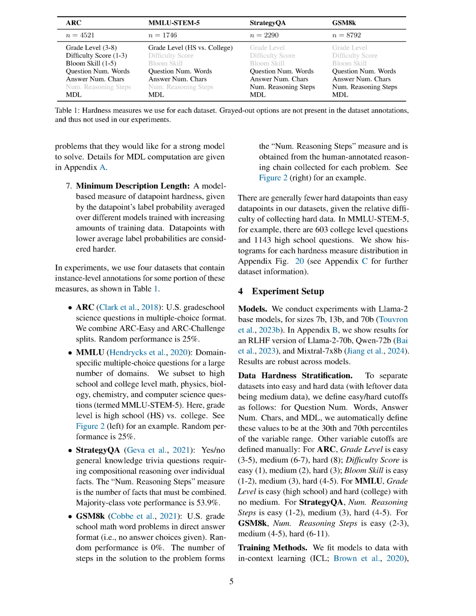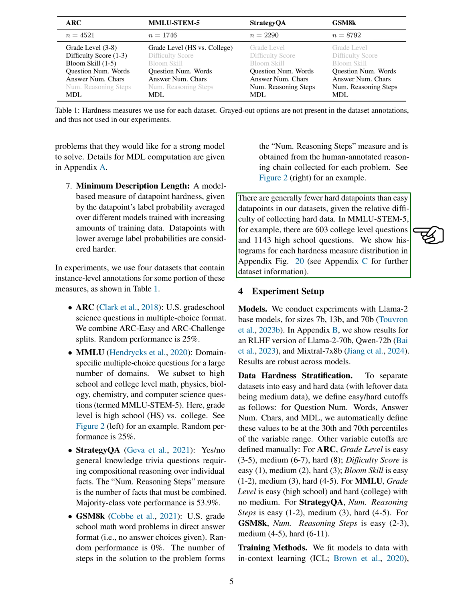In the section, 3 Measuring Data Point Hardness, the authors describe various measures used to determine the hardness of data, including education, grade level, expert rating, required cognitive skills, question length, answer length, and the number of reasoning steps. They also introduce a model-based metric called minimum description length, MDL, to measure data point hardness.